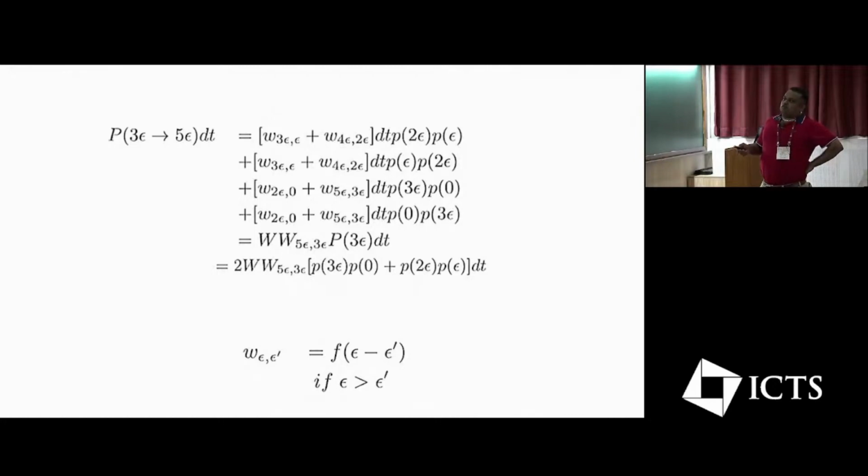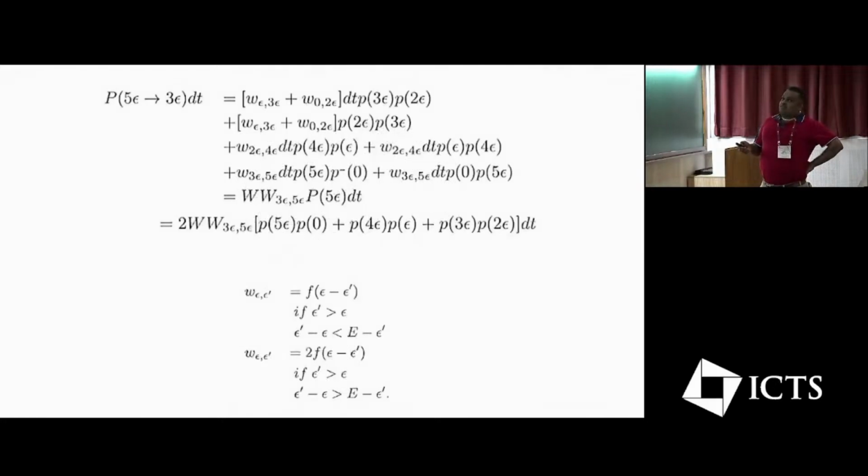For that to happen, these terms have to be equal to each other for all values. If these terms are equal for a generic value of epsilon, the condition that you get is that this omega of epsilon prime is basically a function of the difference between the two. If you substitute that here, you see that it can be written in this kind of form.